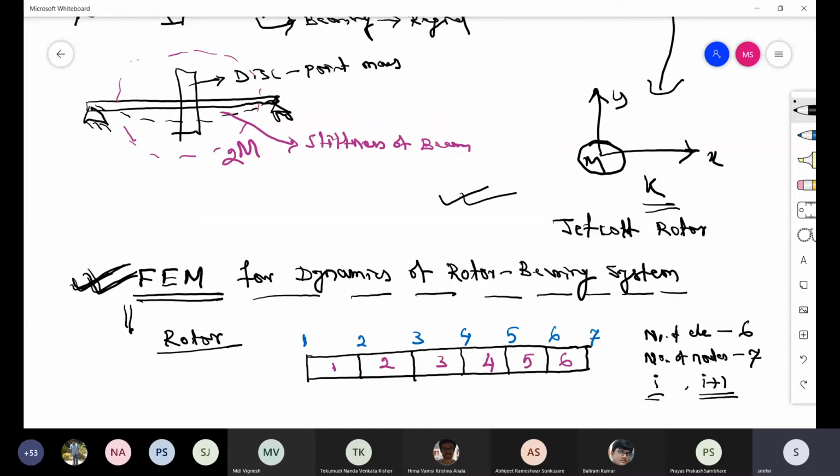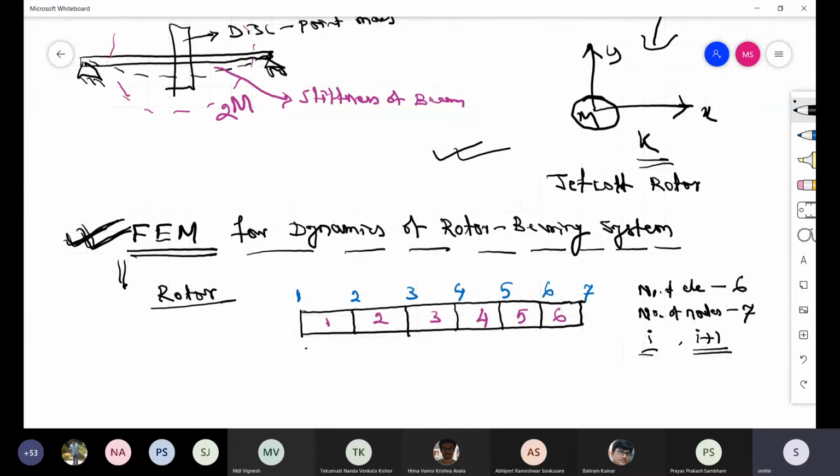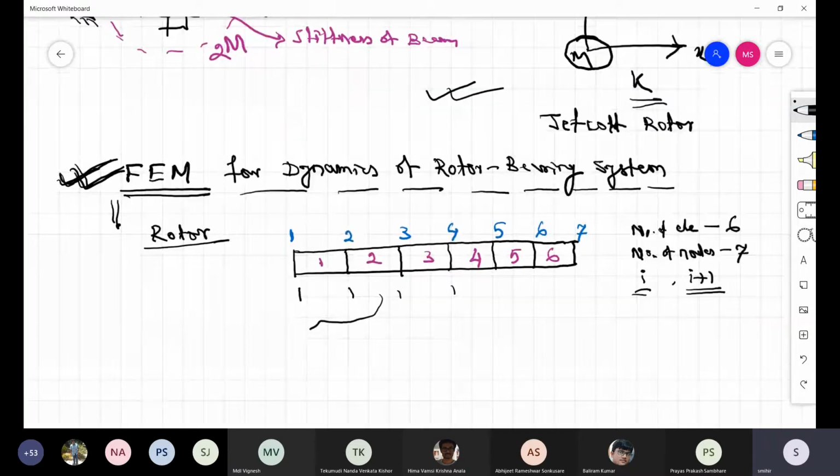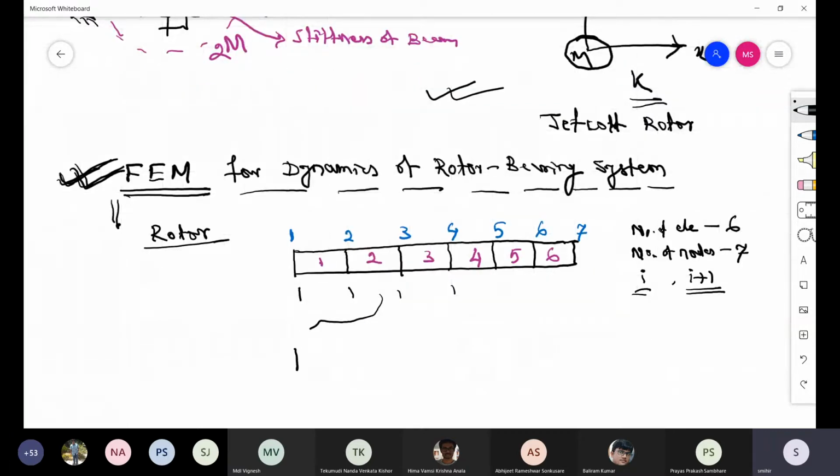Okay. Now when you divide with elements here, take any element. Now you have to study one beam element. So this is just a cylinder, one beam element.